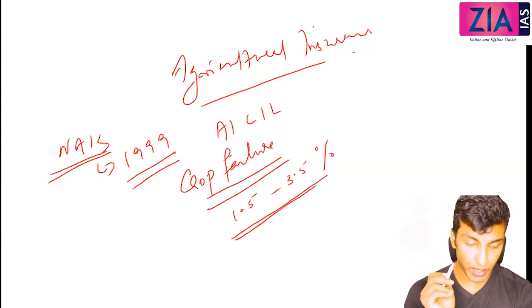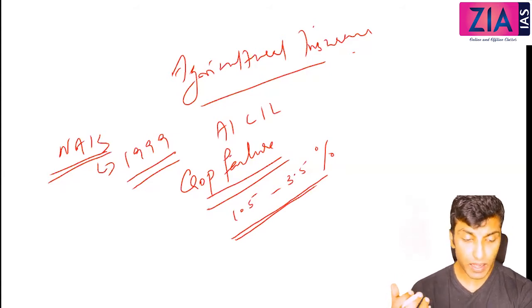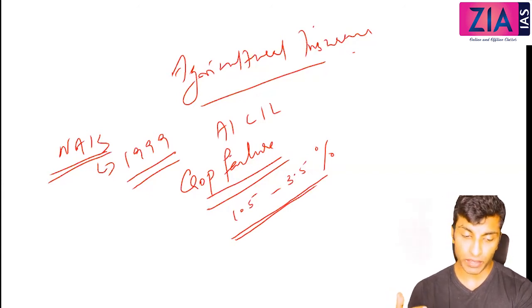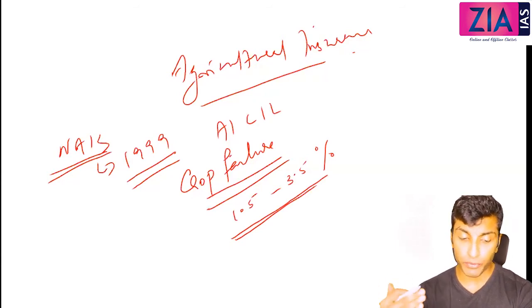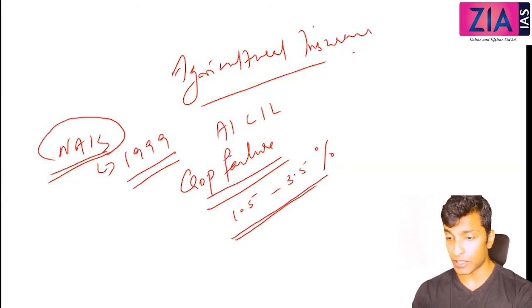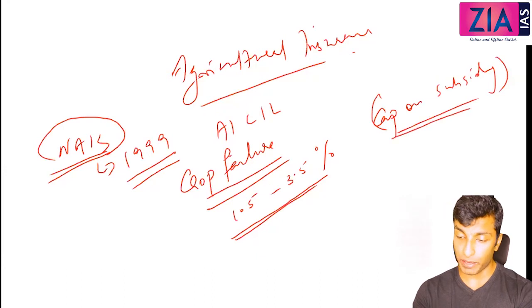Actually, the main problem here was the cap on subsidy. The government will give some amount, so if the farmer is not paying the balance amount, the company won't get the full premium, and you won't get full coverage. That was one of the main problems with NAIS: there was a cap on subsidy, so there is a limit, and the company may not get the full premium.